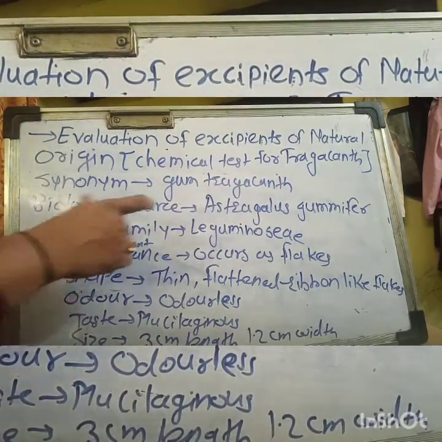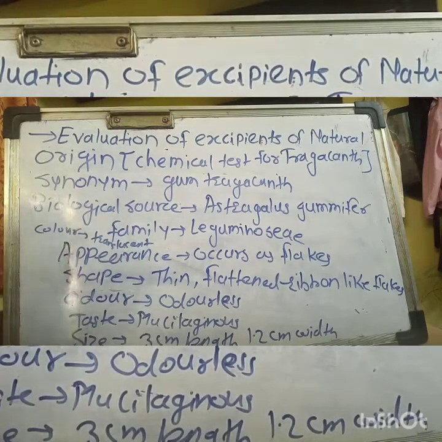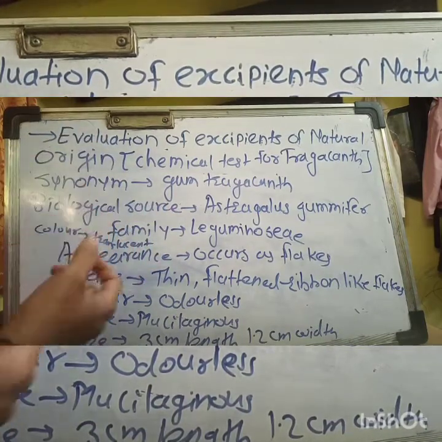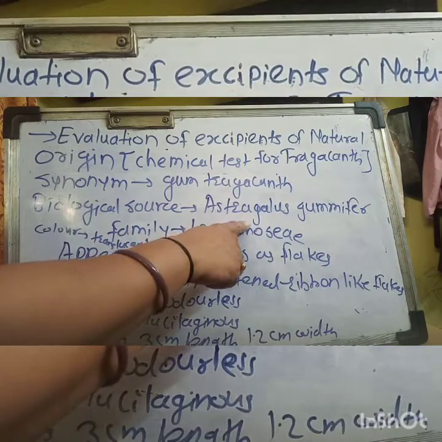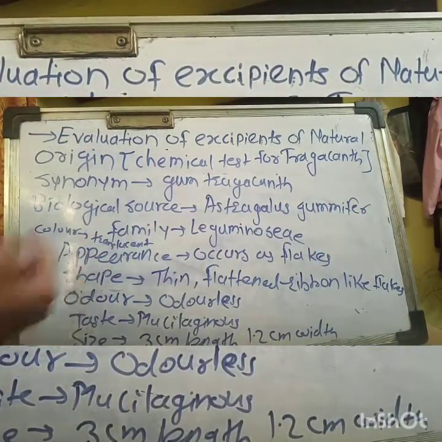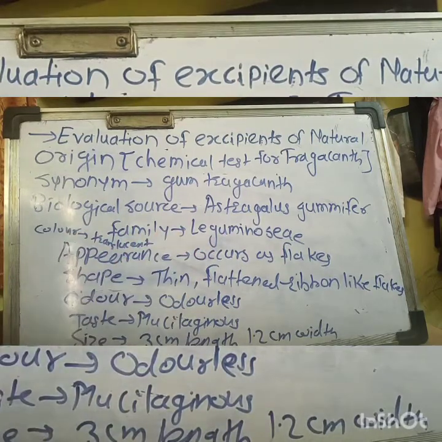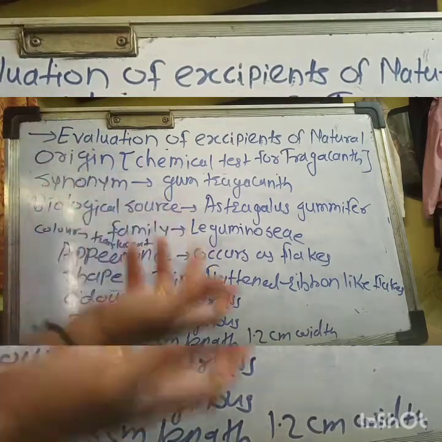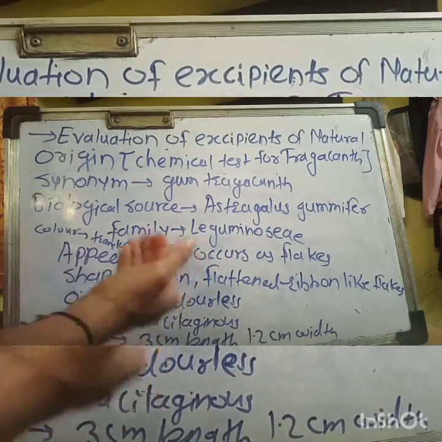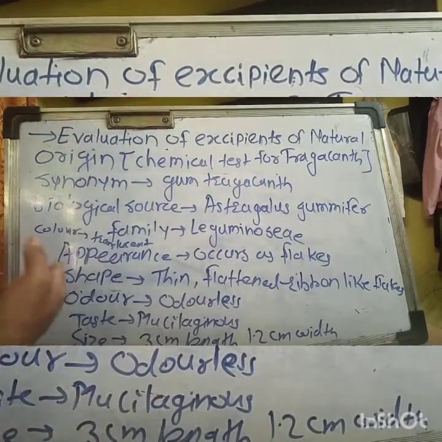The biological source of tragacanth is the dried gummy exudation of the stem and branches of Astragalus gummifer, and it belongs to the family Leguminosae. Talking about its physical appearance, the color is translucent. It occurs as flakes, and the shape is thin, flattened, ribbon-like flakes.